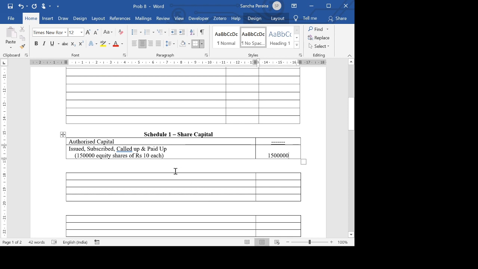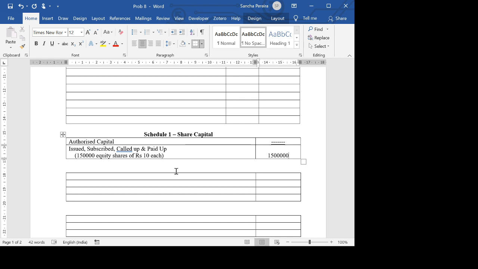Okay. Next one, we move to schedule 2. Now, if you see, there is nothing that comes in schedule 2 in this problem. There is nothing that is reserves and surplus. If you can recollect, we have not put any item under reserves and surplus. So basically, if there is no item, we don't need to prepare the schedule. But you have to mention it in the balance sheet. There's not a single item here. Even the profit and loss account is a loss, the debit balance, so that also won't come here.